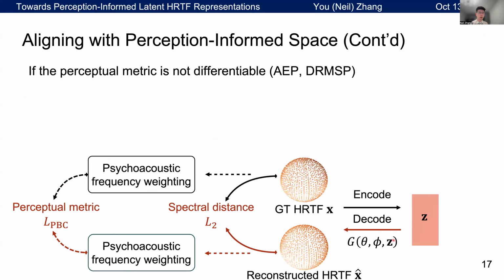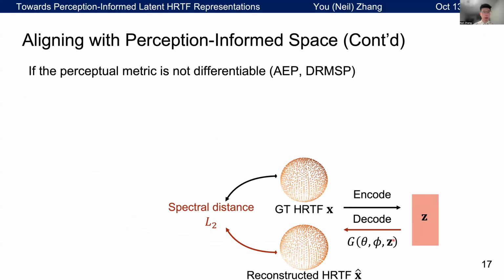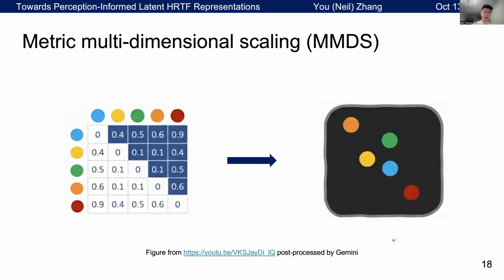The difficult part is that if the perceptual metric is not differentiable, then we cannot apply the perceptual loss anymore. In this case, we resort to metric multidimensional scaling. So we propose to use this MMDS method, which is a dimensionality reduction technique that preserves the distances between points in the original space while mapping them to a new optimized space based on these distances.